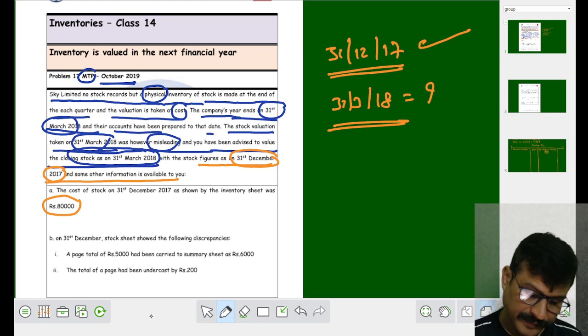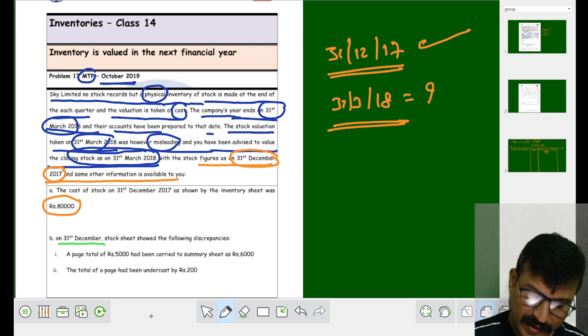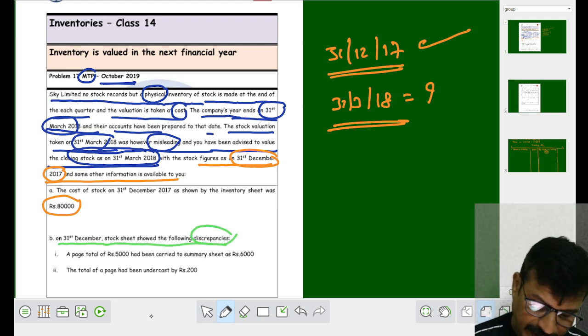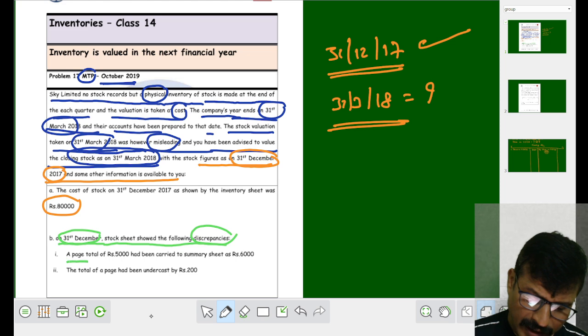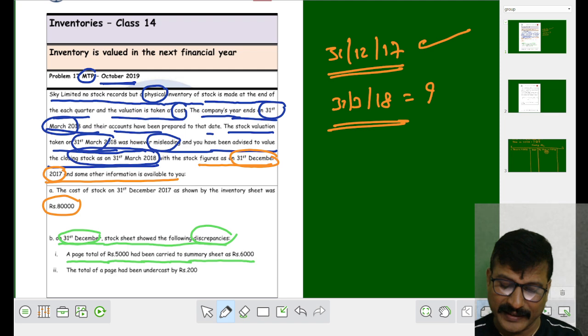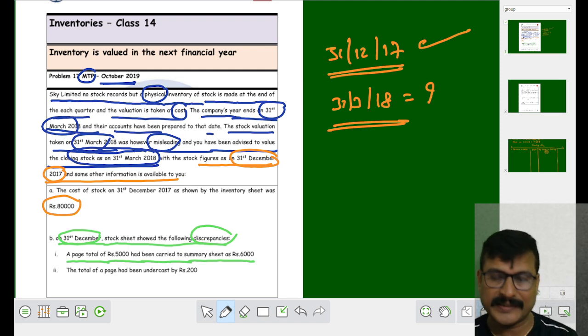What happened here? On 31st December, the stock sheet showed the following discrepancies. A page total of 5,000 had been carried to the summary sheet as rupees 6,000.